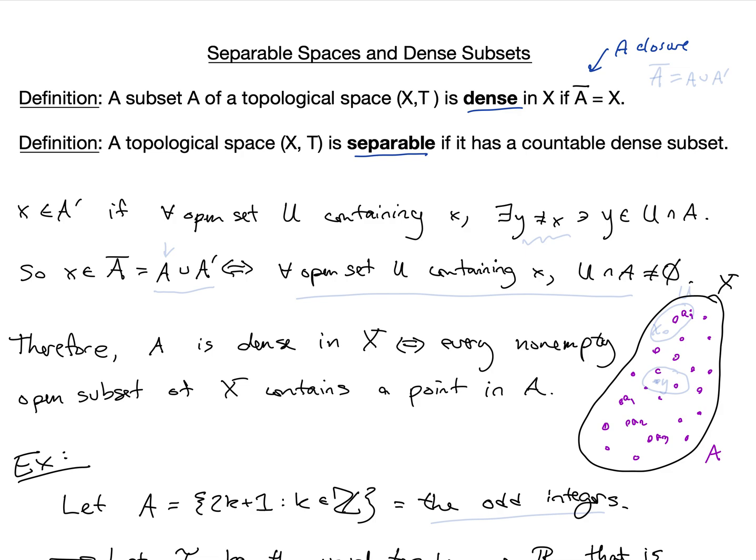So let's just think about our previous definitions in relation to these. We know that A closure is A unioned with its limit points.